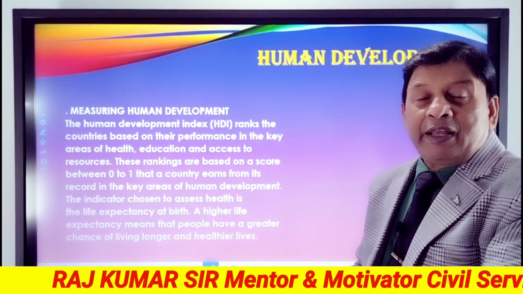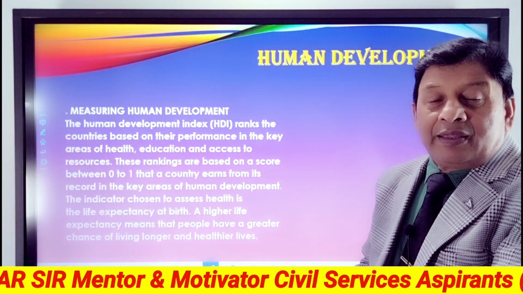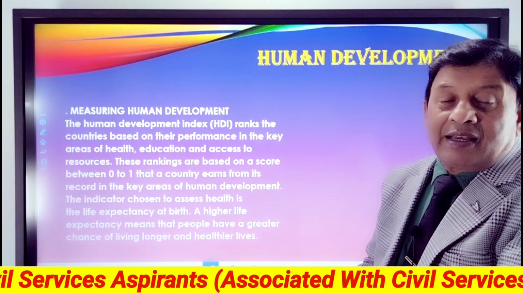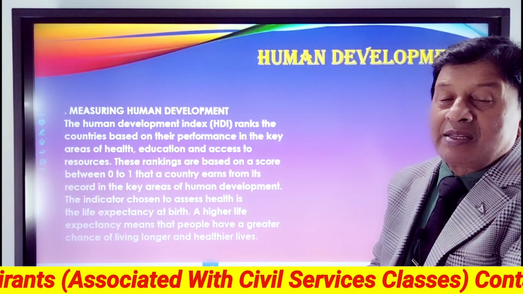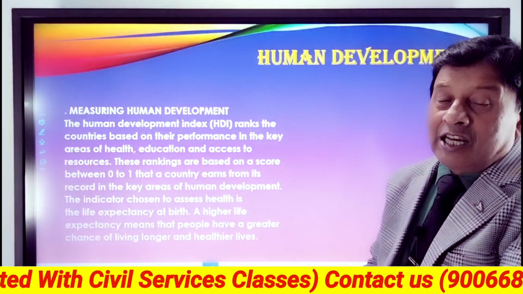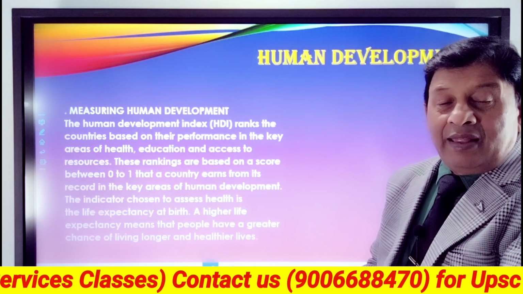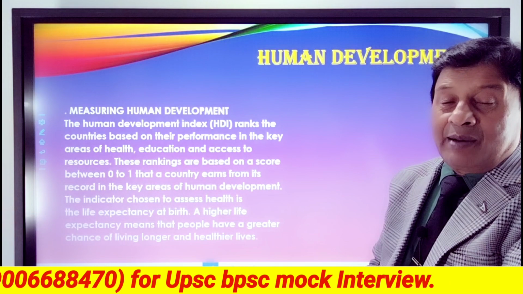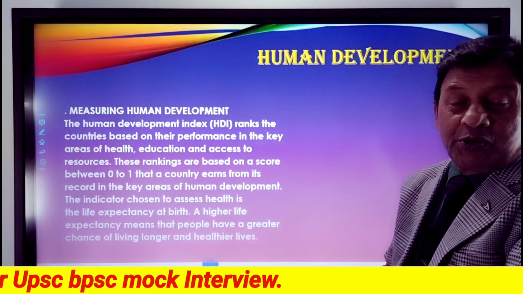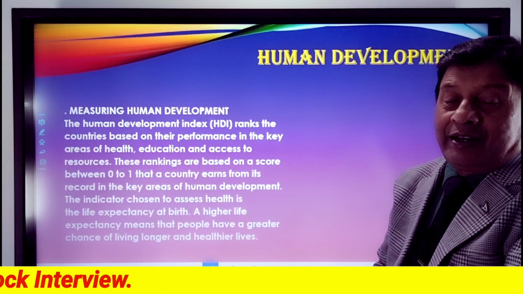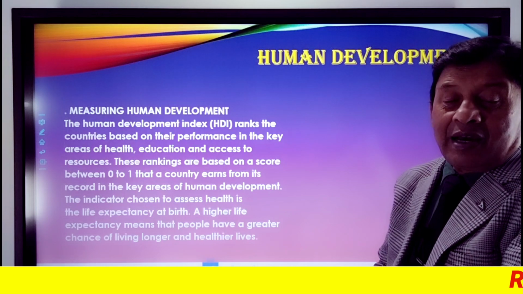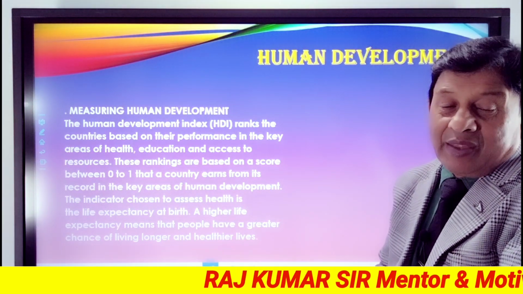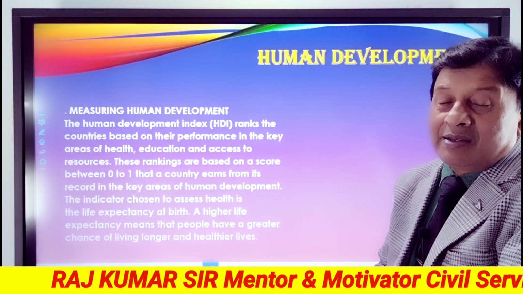Now come to the meaning of human development. The Human Development Index ranks the countries based on their performance in the key areas of health, education, and access to resources. These rankings are based on a score between 0 and 1 that a country earns from its record in the key areas of human development. The first is life expectancy at birth.